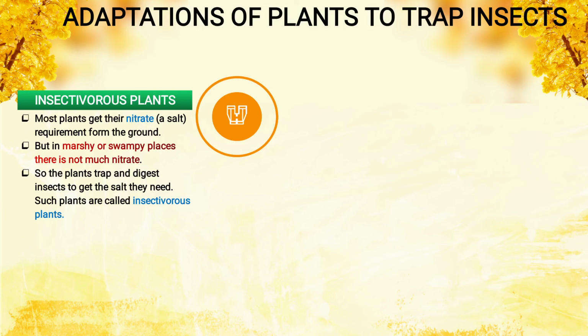As the insect contains nitrates in its body, they trap and digest the salt present in the insect. Such plants are called insectivorous plants. As they feed on insects, that's why the name is insectivorous.